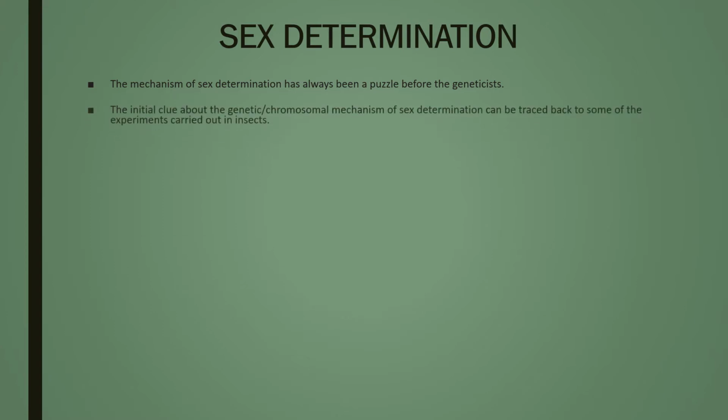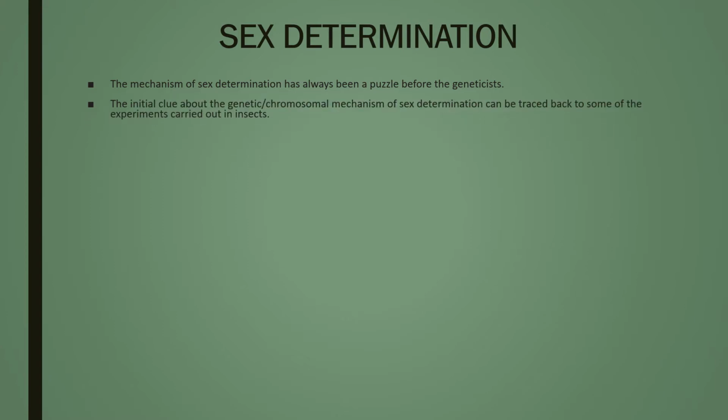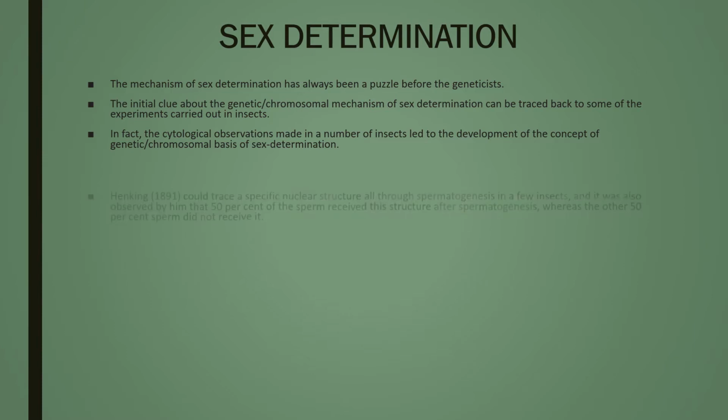The mechanism of sex determination has always been a puzzle before the geneticists. The initial clue about the genetic or chromosomal mechanism of sex determination can be traced back to some of the experiments carried out in insects. In fact, the cytological observations made in a number of insects led to the development of the concept of genetic or chromosomal basis of sex determination.